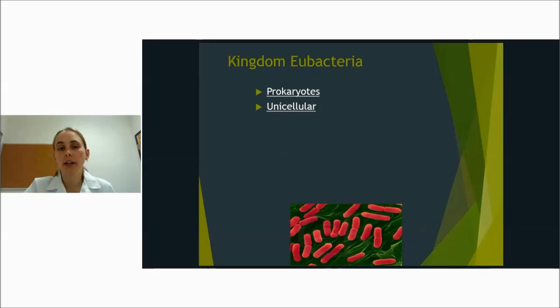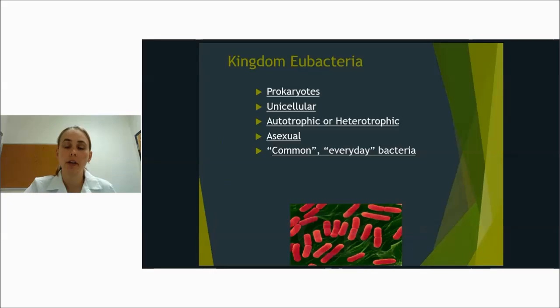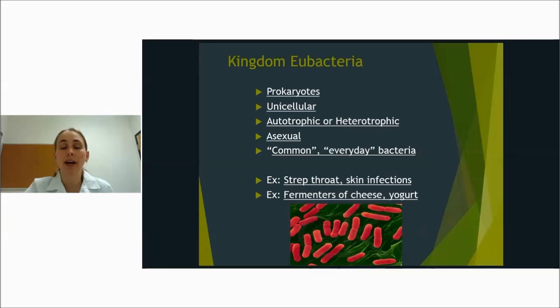Kingdom Eubacteria, they are also prokaryotes and unicellular, autotrophic or heterotrophic, asexual, just like archaebacteria. Now these are the common everyday bacteria, the ones that give you strep throat or skin infections. They make you sick, but they also are all over your body. Most of them won't make you sick. Most of them are really good. You need them to survive. We can use them in foods, so they're the bacteria that are in your yogurt, help you make cheese, all kinds of great uses for the bacteria.